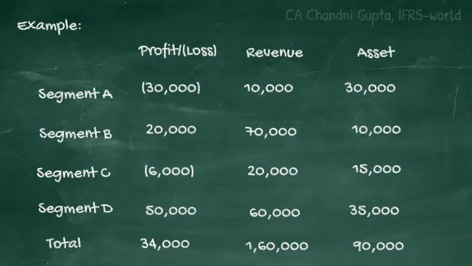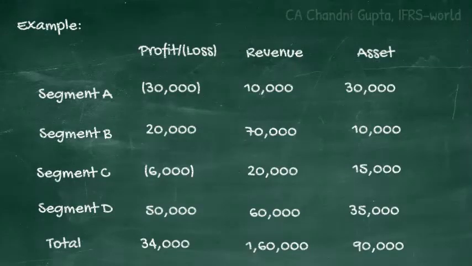Third condition is the revenue condition. The total revenue of all the segments is 1,60,000, the 10% of which comes out at 16,000. Now we need to compare 16,000 with the revenues reported by all the segments. As you can see, segment A has reported a revenue of 10,000, which is lesser than 16,000. Hence, segment A does not qualify for this condition.